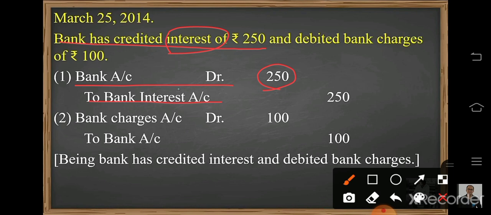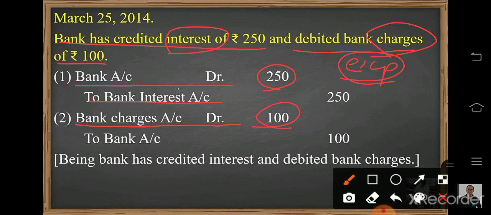Move to the next entry, that is debited bank charges of rupees 100. Now here charges are an expense for us, and expenses are always debited. So here I'll write bank charges account debited 100 rupees. Whenever bank charges are applicable, the bank deducts those charges from our bank account. So who is giving money? Bank is giving the money. So to bank account 100 rupees.